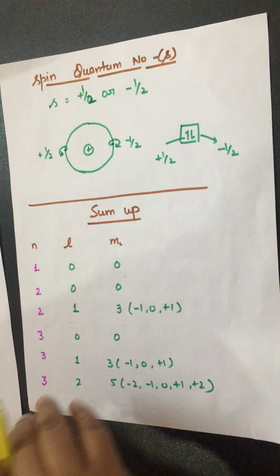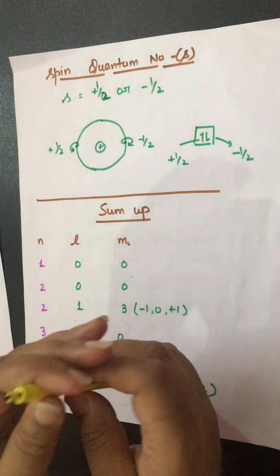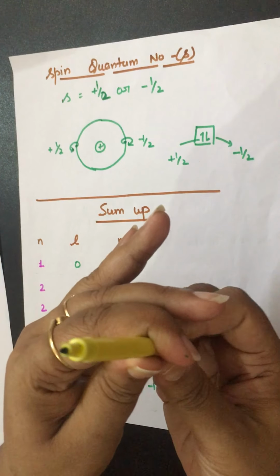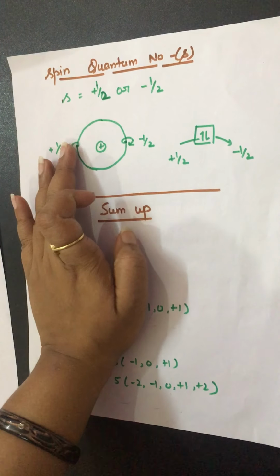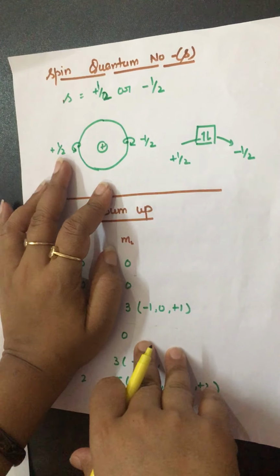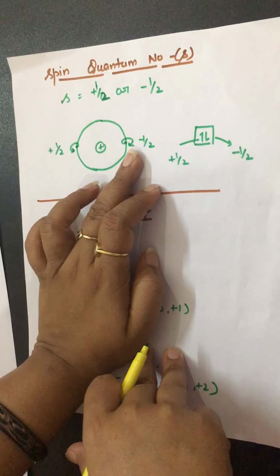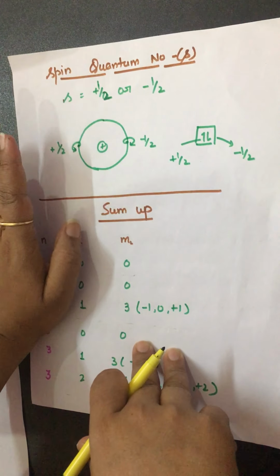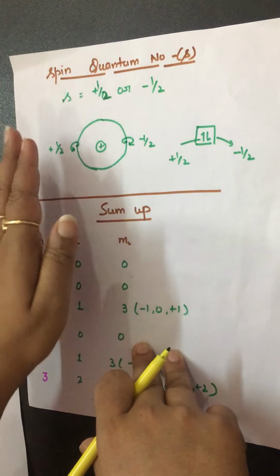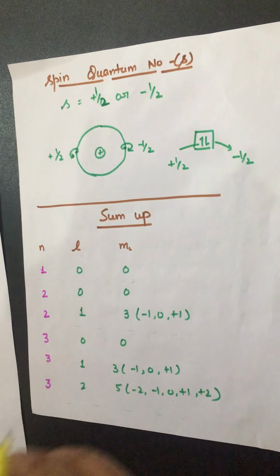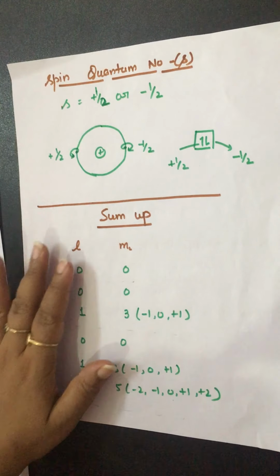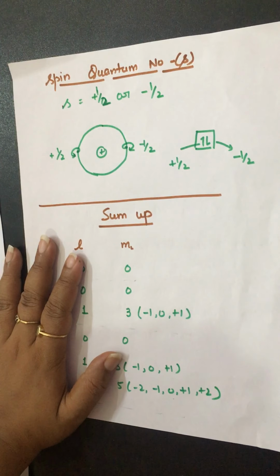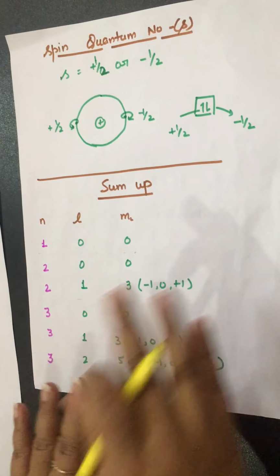It is the spin quantum number, and I tell you, the electron not only revolves around the nucleus, it also revolves around its own axis. It may be clockwise or anti-clockwise. If its rotation is clockwise and we give its spin as plus half, then for anti-clockwise we will give spin minus half. There is no hard and fast rule that clockwise has plus half. It may be minus half or plus half. If clockwise has minus half, then anti-clockwise will have plus half spin. That's it. You must know about the spin quantum number values. A particular electron has only one value, either plus half or minus half. Now we just sum up.